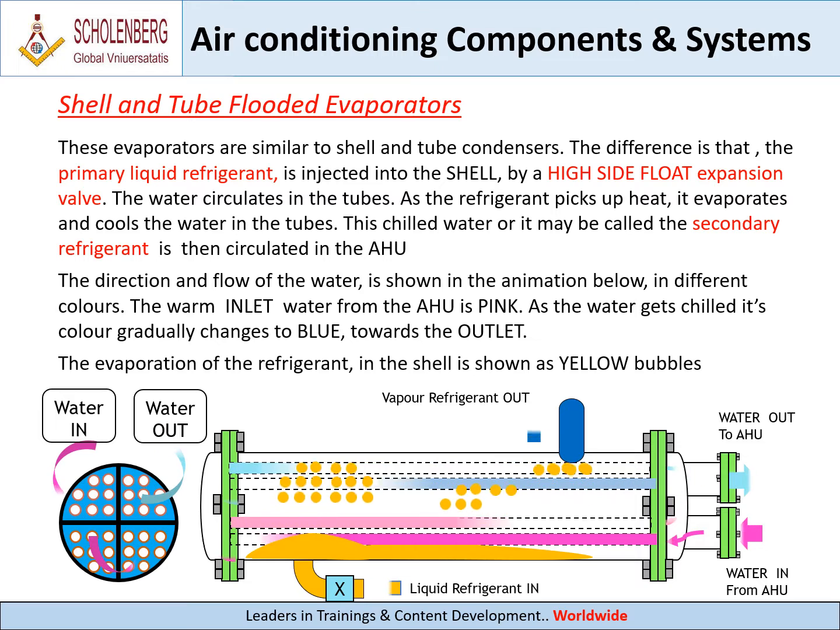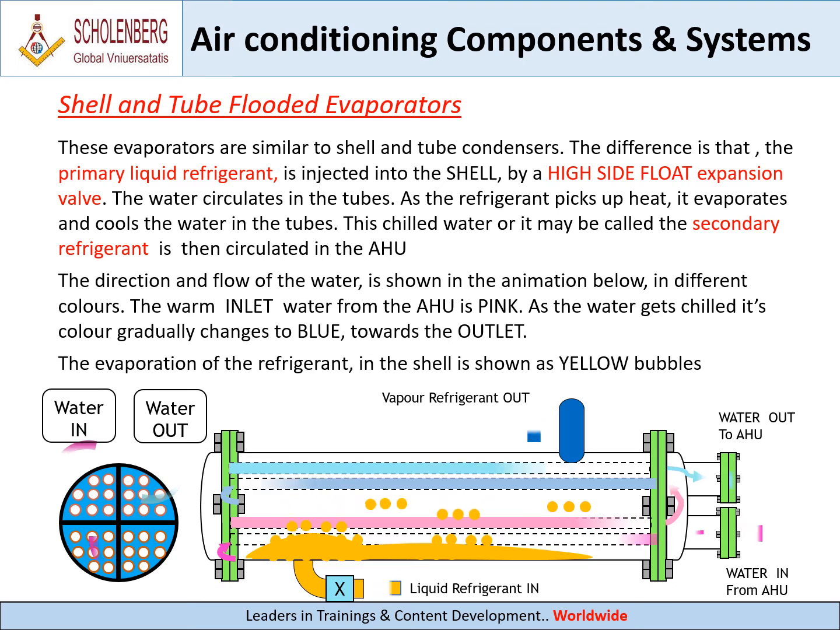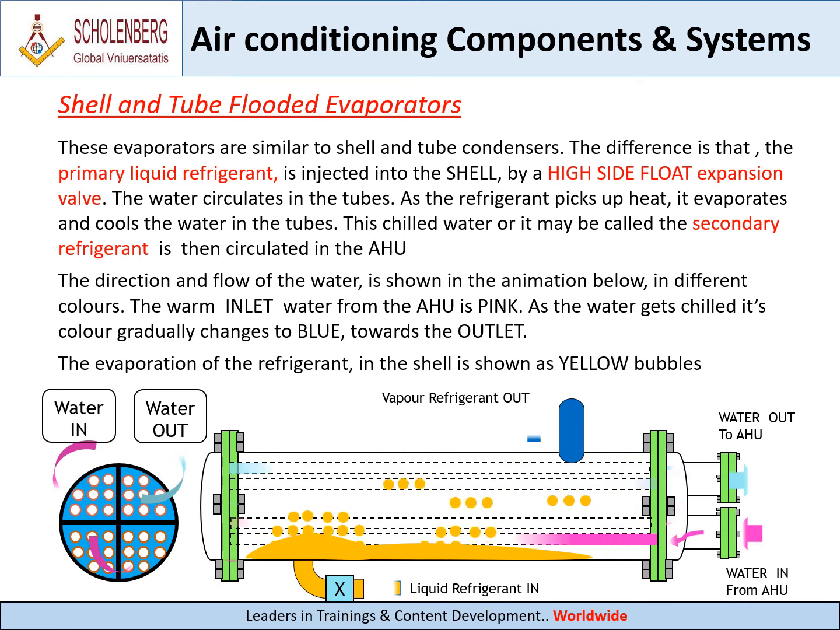The warm inlet water from the AHU is pink. As the water gets chilled, its color gradually changes to blue, towards the outlet. The evaporation of the refrigerant in the shell is shown as yellow bubbles.